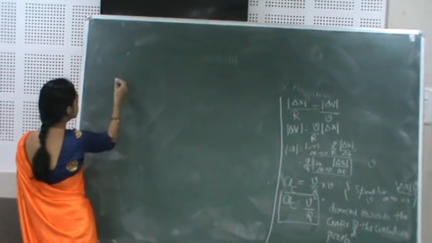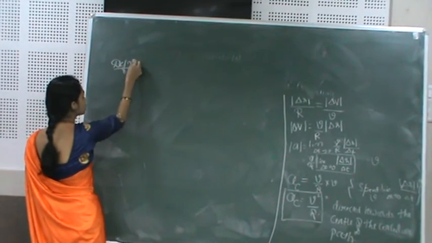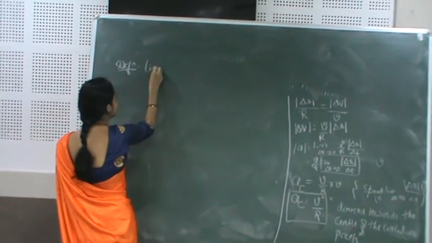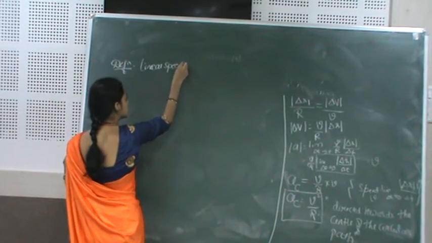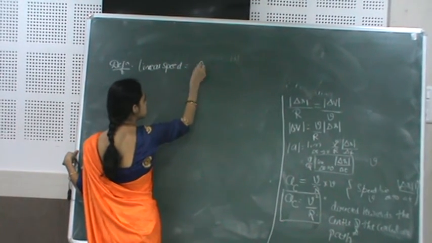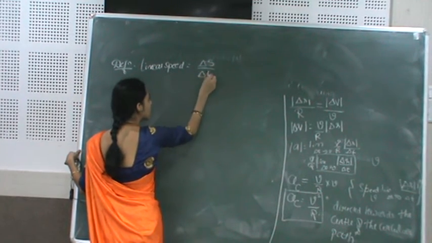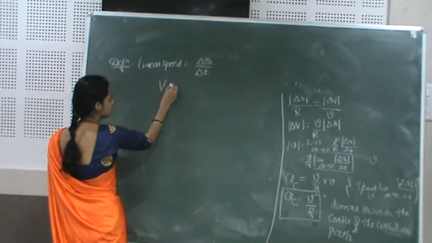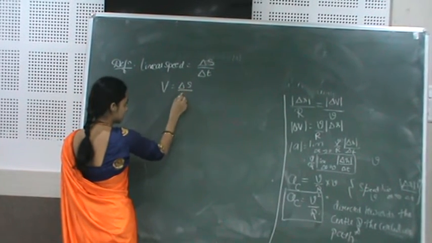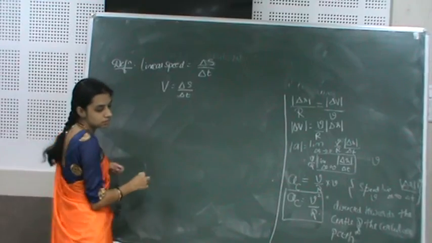According to the definition of the linear speed, it's the ratio of change in displacement to the time interval delta t. That is v is equal to delta s upon delta t.